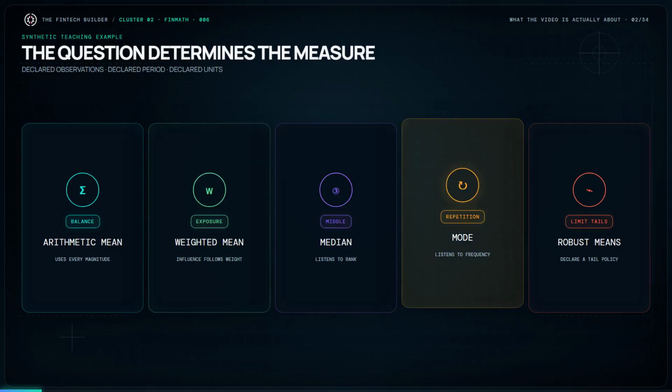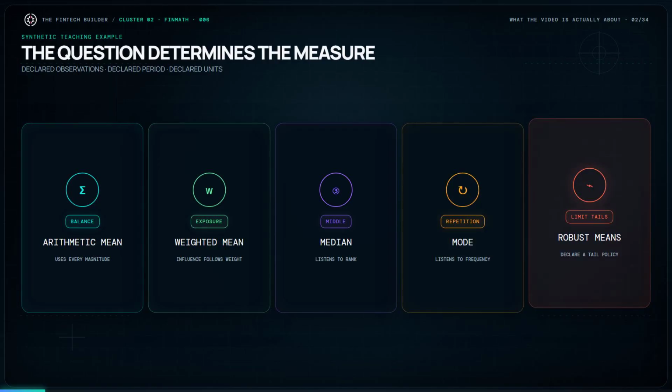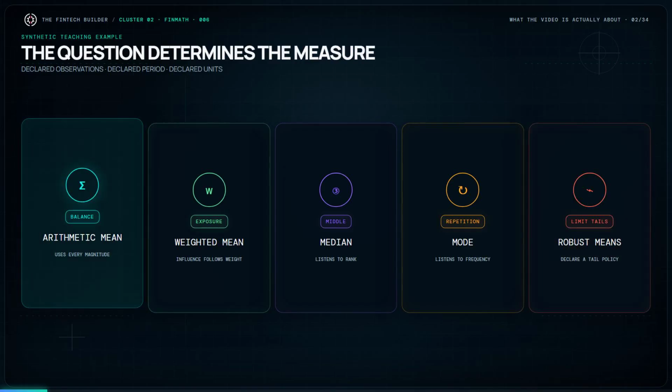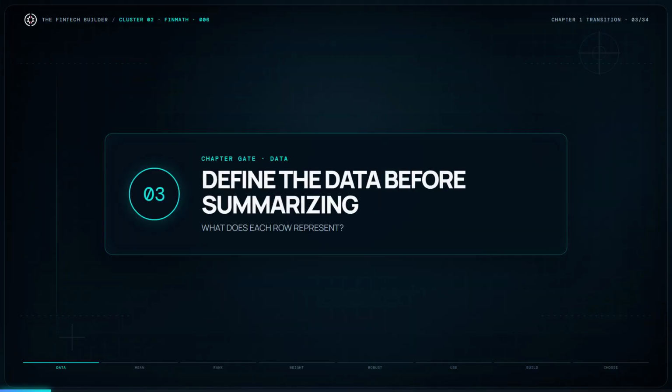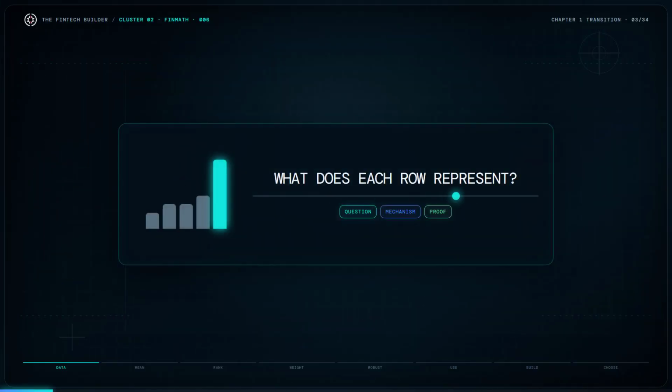Mode asks what repeats. Later, we will also see how trimming and Winsorization reduce tail influence without pretending that unusual observations never existed. First, we will define exactly what each row represents, which period is measured, and why the portfolio weights must come from the beginning of that period.